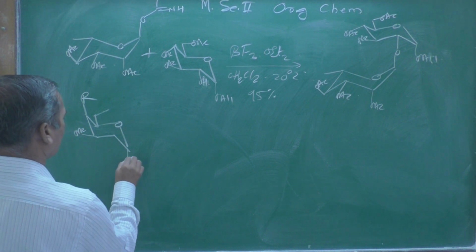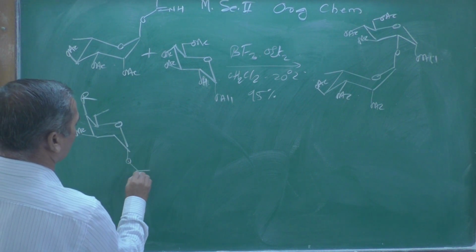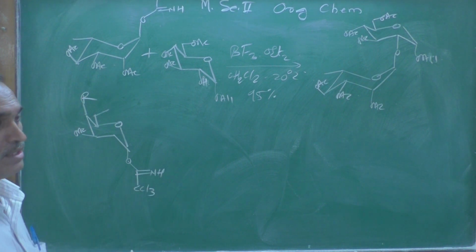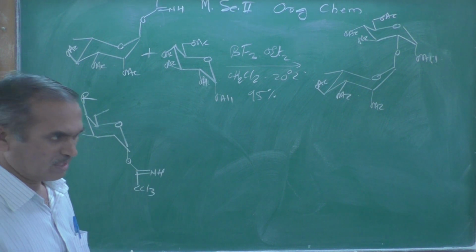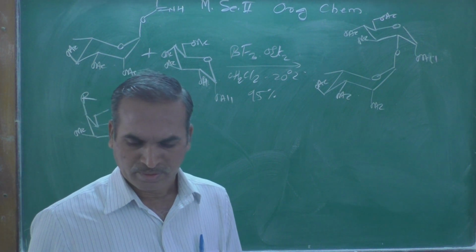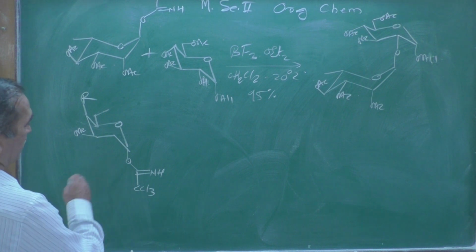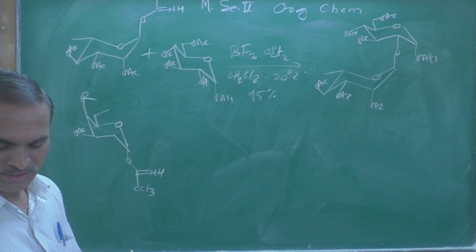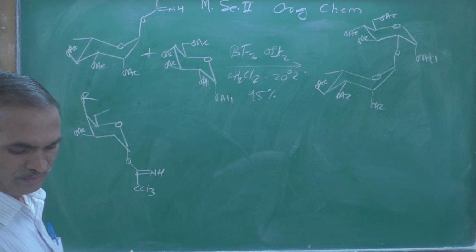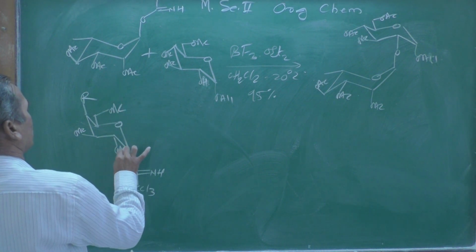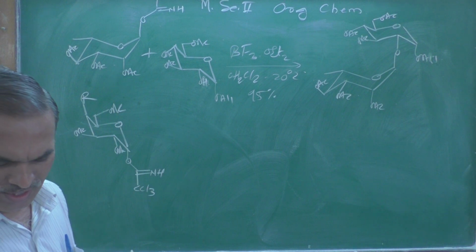Then here will be O, then double bond NH, then CCl3, that is a trichloroacetimidate, and then here OAc, here also the OAc as it is.